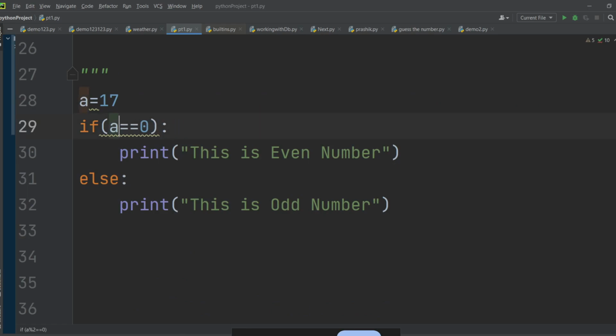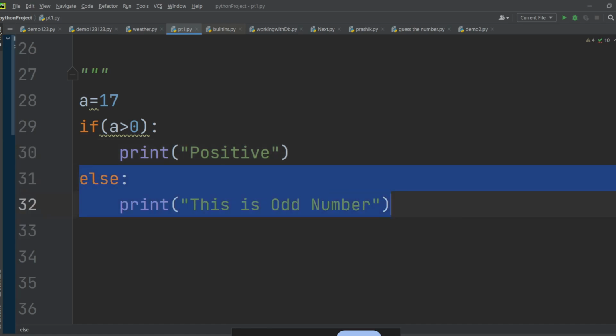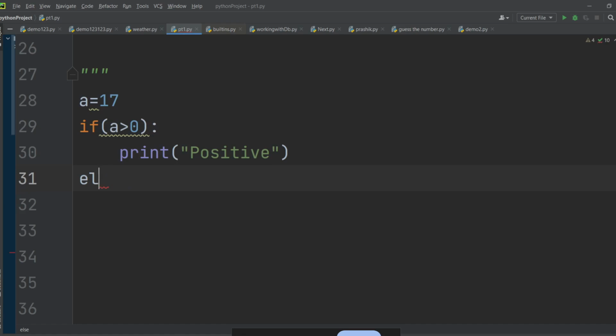So I will check if number is greater than zero. So if number is greater than zero, tell me, if the number is greater than zero, is it positive, negative, or zero? Positive, right? So I will write this number is positive. Fine. After this, I will not write else. I wanted to check another condition. So I will write elif.